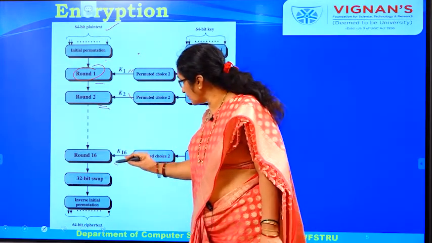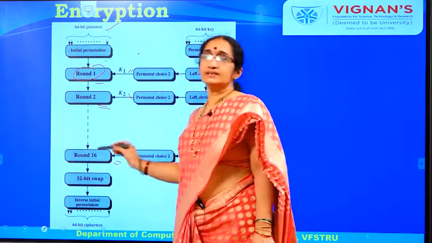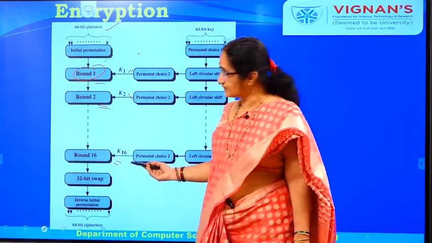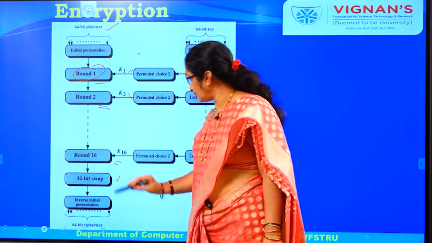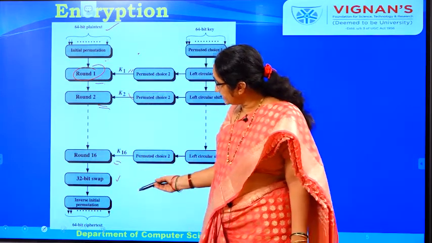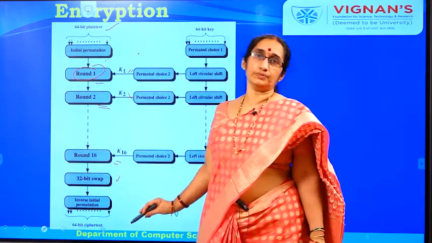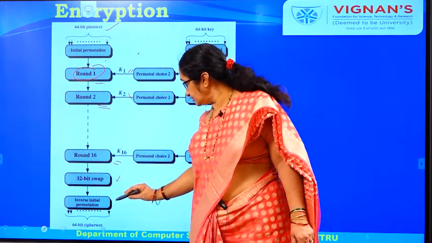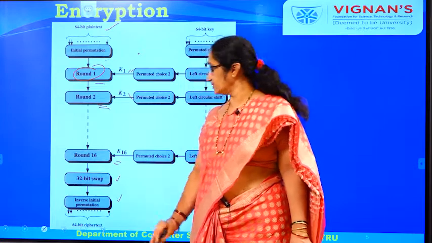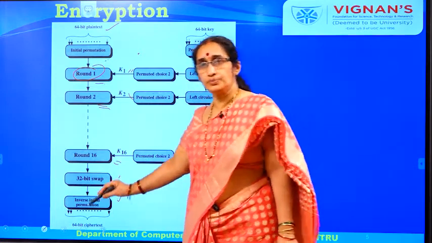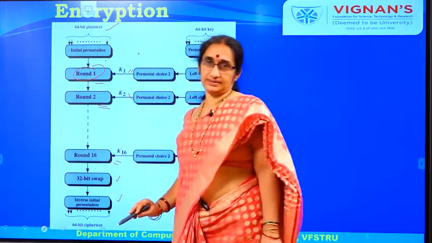After the last round we perform a swap operation. We will see all these operations one after the other, and then we perform the inverse initial permutation. After performing the inverse initial permutation, the output is the ciphertext.